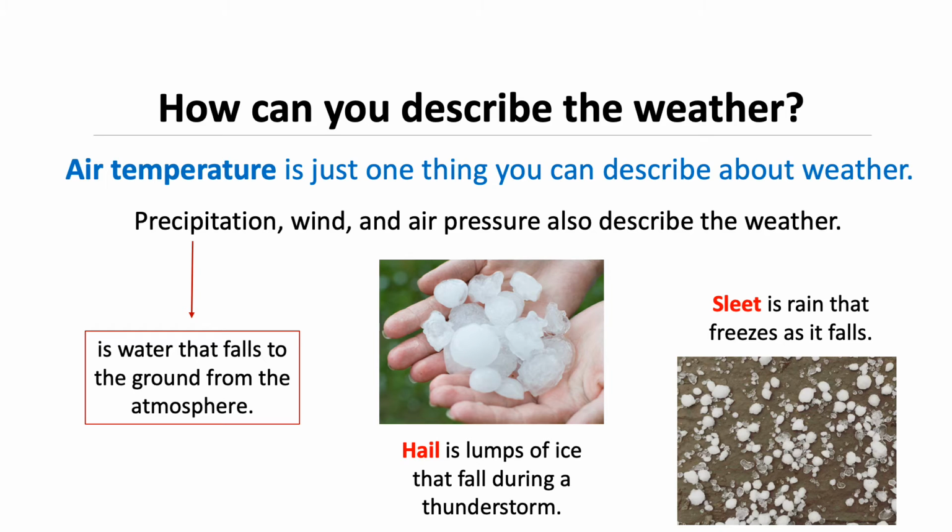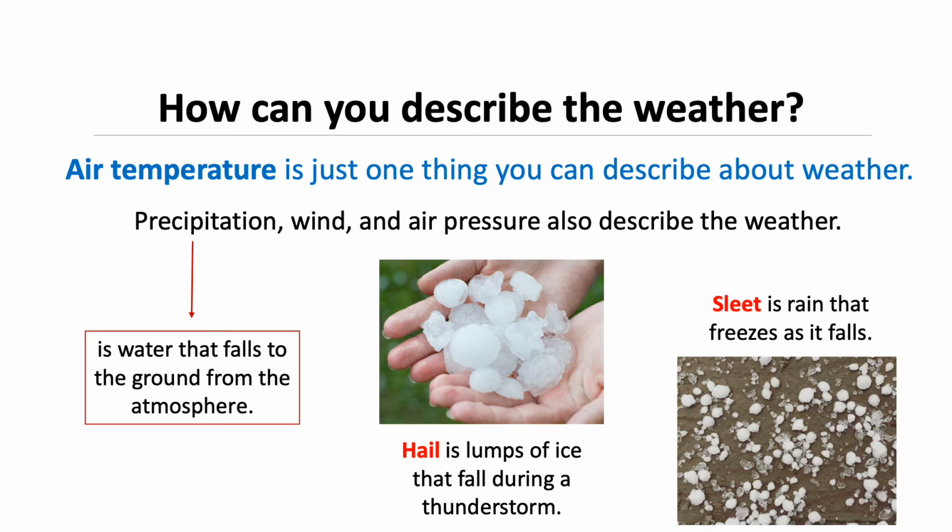How can you describe the weather? Air temperature is just one thing you can describe about the weather. Precipitation, wind, and air pressure also describe the weather. When one of these changes, so does the weather.